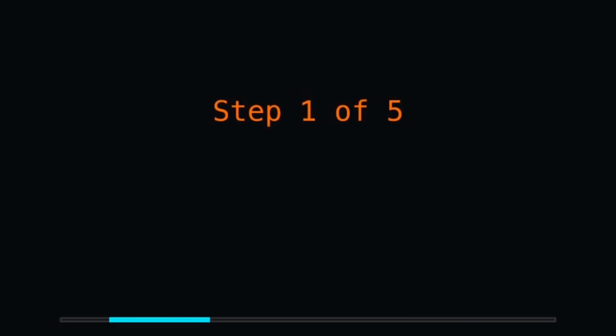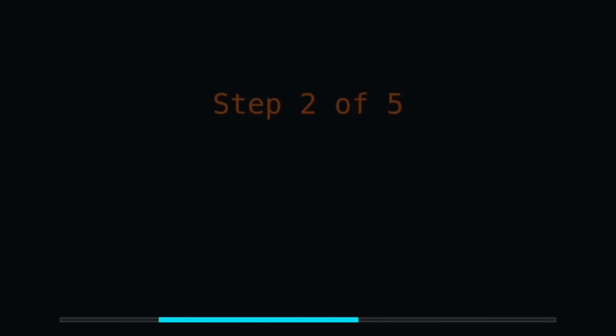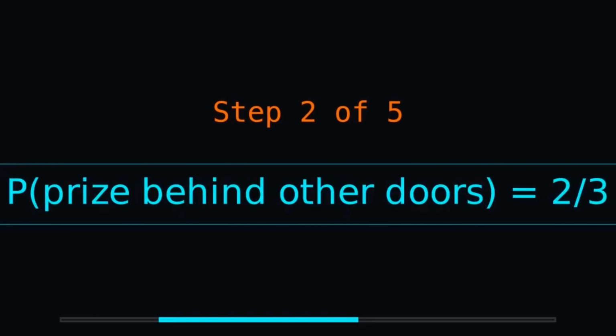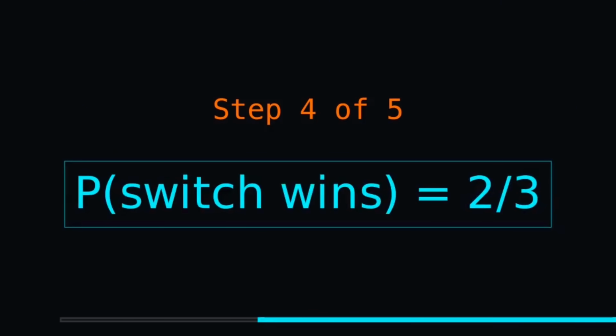When you first pick, there's a 1 in 3 chance you pick the prize. That means there's a 2 in 3 chance it's behind one of the other doors. The host opens a door and shows you it's empty, but this doesn't change the original odds. That 2/3 probability is now concentrated on the one remaining door. So switching gives you double the chance of winning.